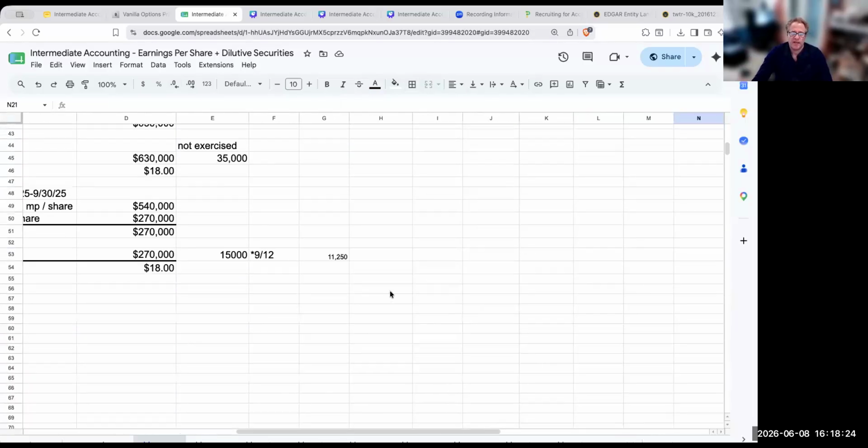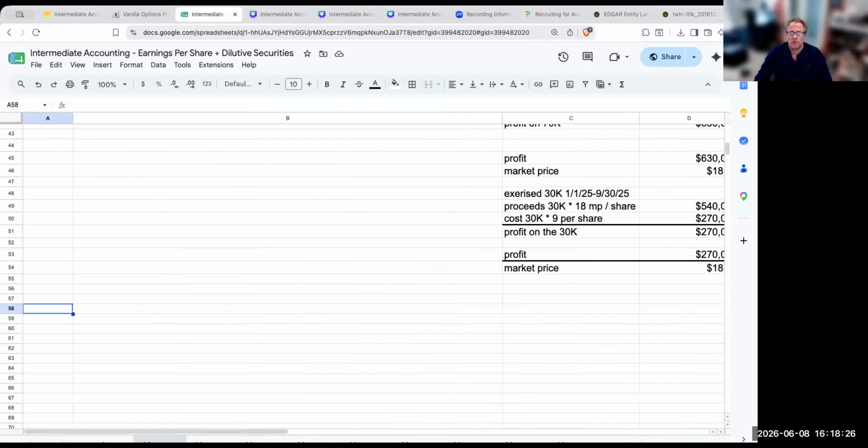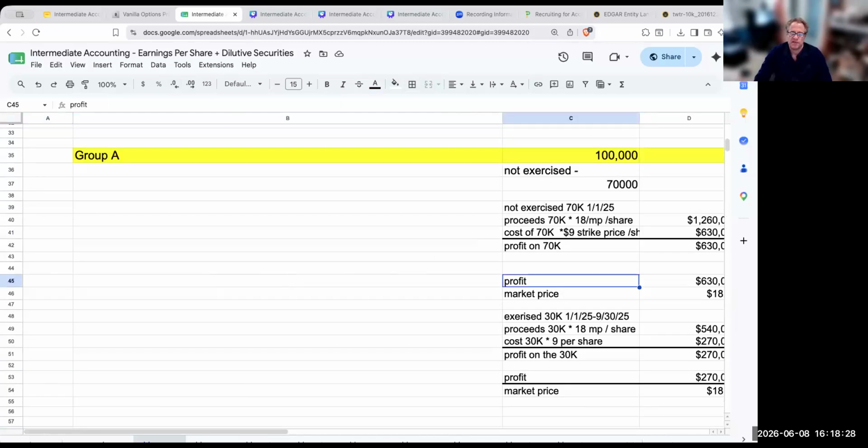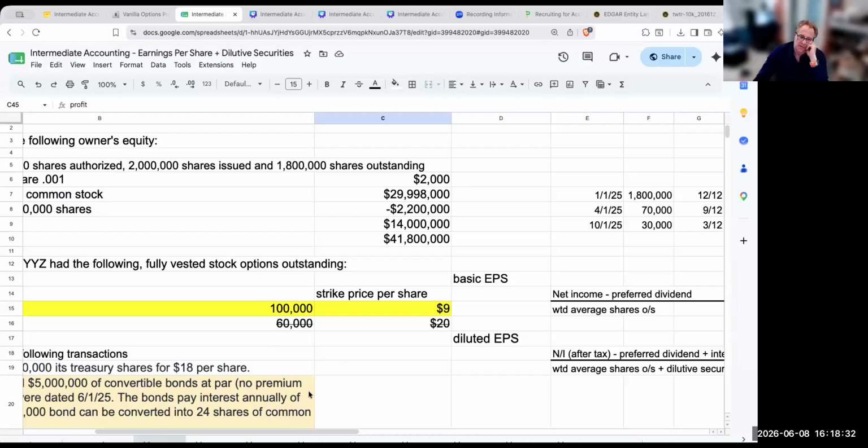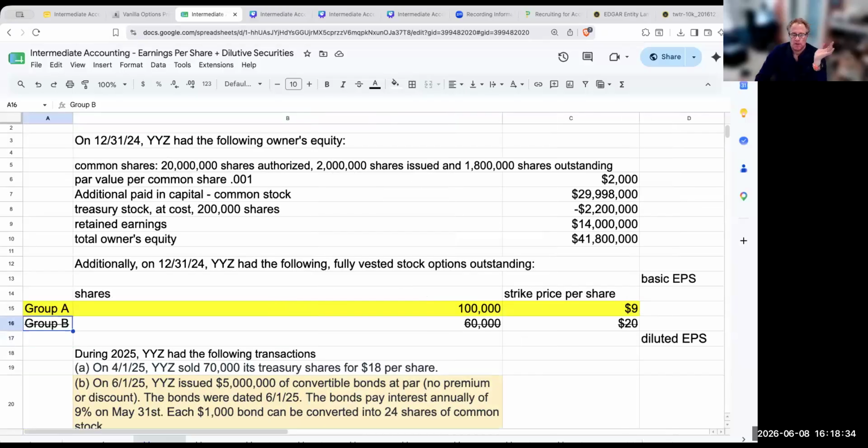So just to recap this, what I'm really going through and doing is saying, okay, when it comes to options, we take a look at the market price and we compare it to the strike price. If the strike price is higher, forget about it. We're not going to be concerned with that. However, if the strike price is below, we have to make an assumption that they would have been exercised.